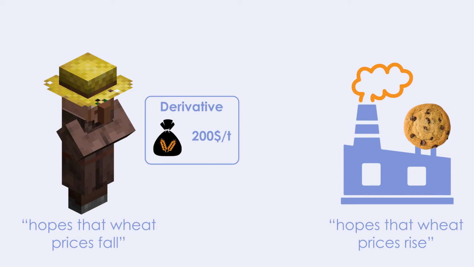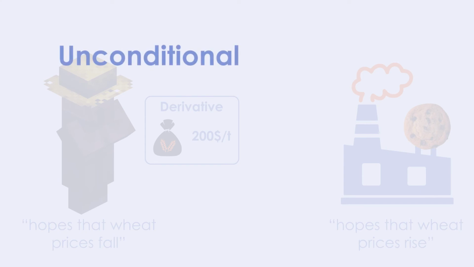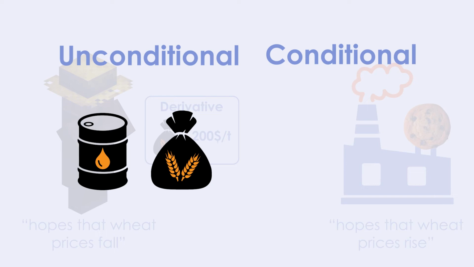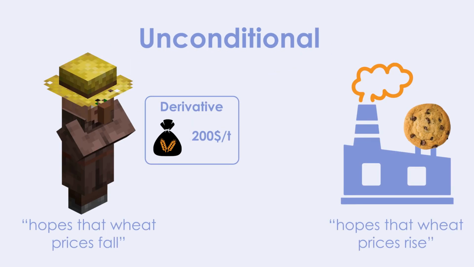At the beginning I said that derivative is a generic term for a whole investment universe. So let's take a look at what categories we can divide derivatives into. There are unconditional derivatives and conditional derivatives. In both examples, oil price and wheat price, we had unconditional derivatives. The derivatives are executed without condition. The wheat farmer must sell for $200 per ton and the cookie factory must buy for $200. Unconditional derivatives include, for example, futures, forwards, or swaps.